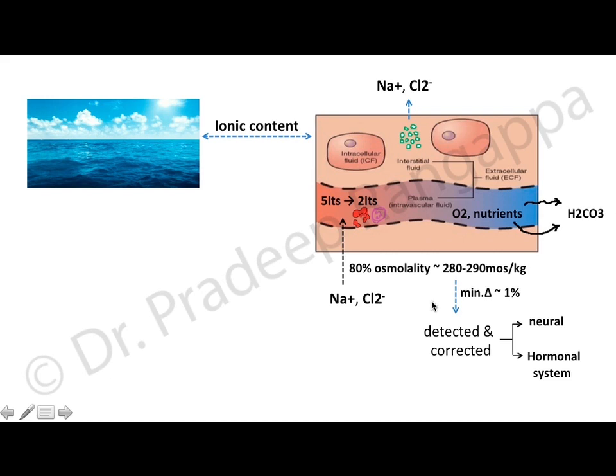This detection and correction happens by neural and hormonal systems, which maintain serum osmolality within 10% of the standard deviation. It does not allow things to go above that, so any small disturbance, the corrective mechanisms are put in place.